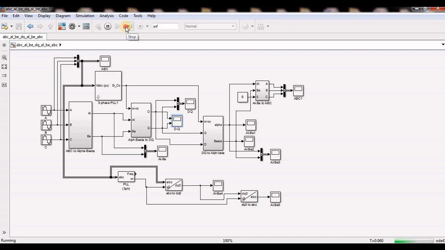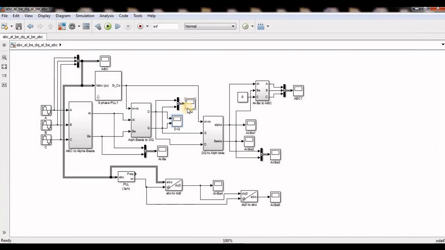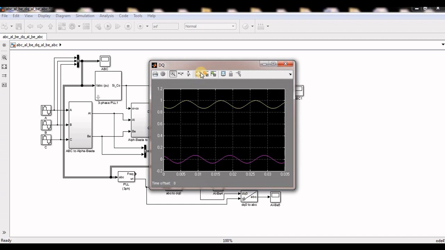Now, okay, I will stop it here and see. We can see the oscillating component. It is oscillating because my three phase is not balanced. So this is the D and this is the Q. Both are oscillating over 0. So it can be viewed accurately here.